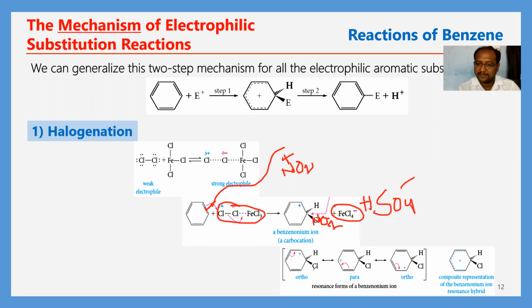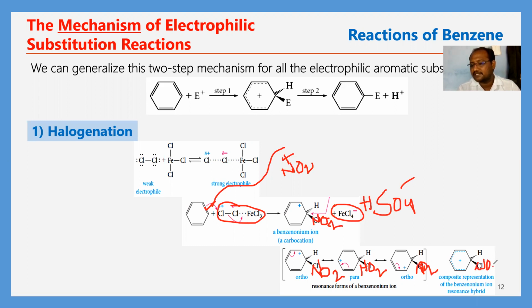So the next, the remaining steps are the same as the halogenation reaction. Remaining all steps same as halogenation reactions. Okay, NO2. Next here also NO2. Same mechanism.